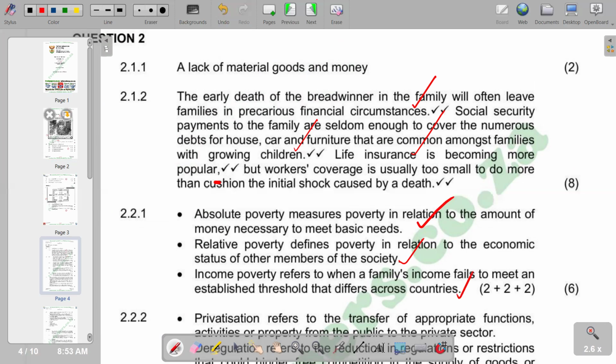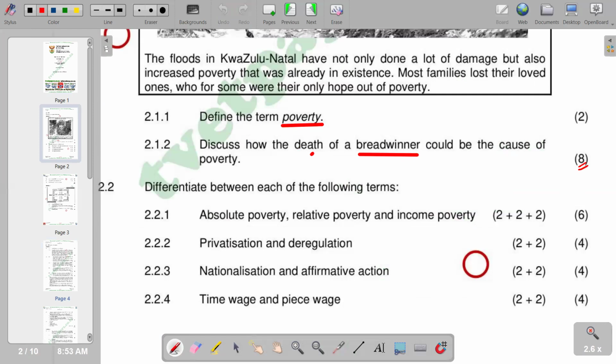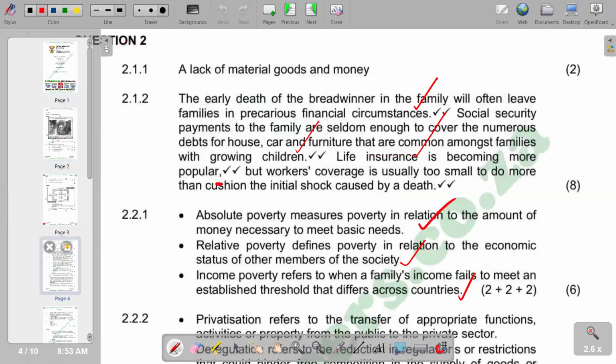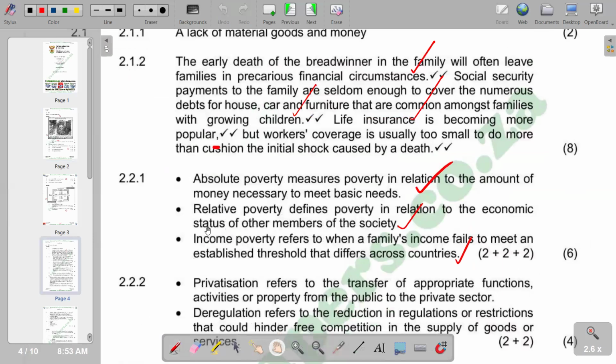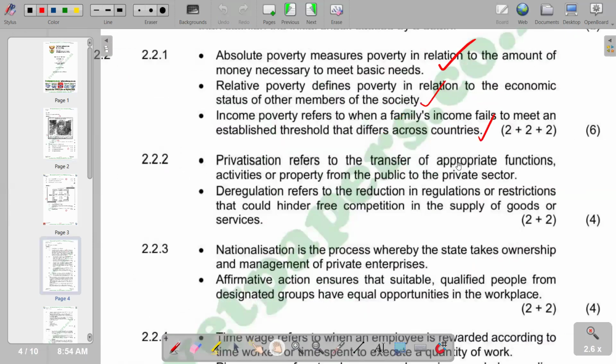So with that, we move on to the next part, whereby we call privatization and deregulation. Basically, privatization is the transfer of ownership from public ownership or state ownership to private individuals. So that is privatization. And deregulation is basically the removal of regulations or restrictions, particularly in the operating of businesses. So this is what we have, and with that we check in terms of the explanation that we have, whereby privatization refers to the transfer of appropriate functions, activities, or property from the public to the private sector.